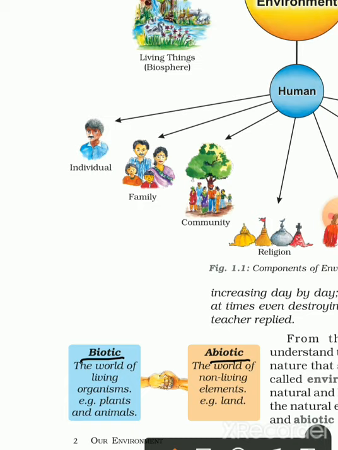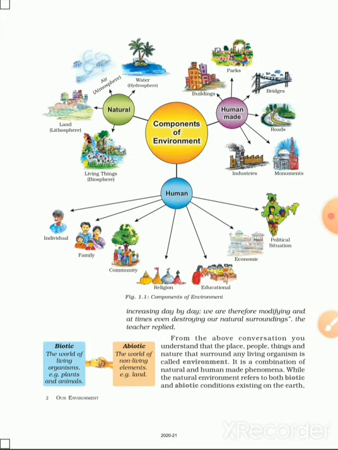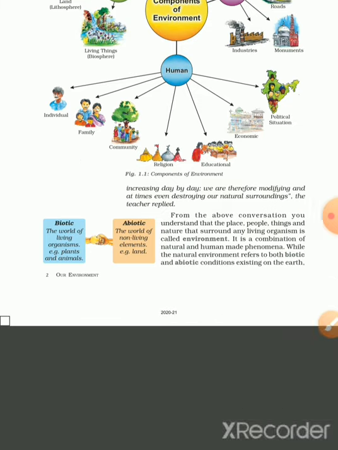So biotic is the world of living organisms, for example plants and animals. Abiotic is the world of non-living elements like land. So the natural environment refers to biotic and abiotic conditions existing on the earth.